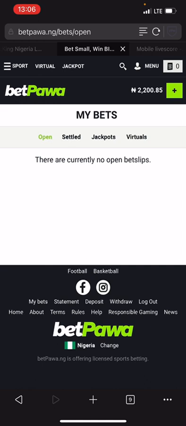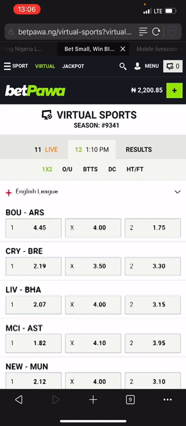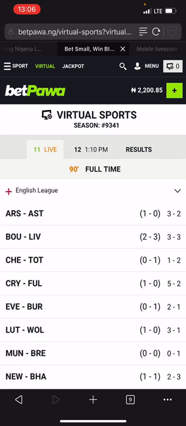Let's check the result. So you can see, boom, this is 1,007. We recovered the previous loss and we made extra profit. You can see it on your screen. This is 2,200 naira. So that's how to make use of the recovery formula in order to recover the previous loss and make extra profit. So I'm going to end this video.